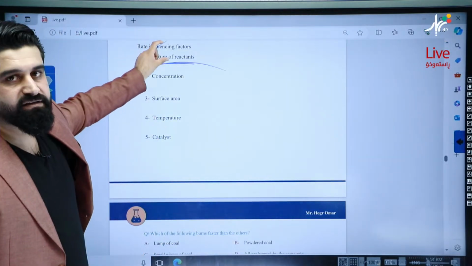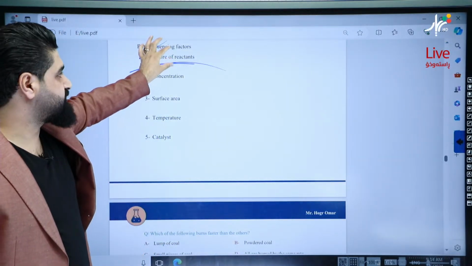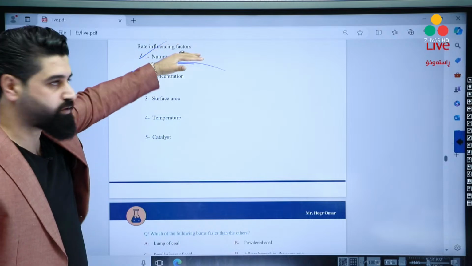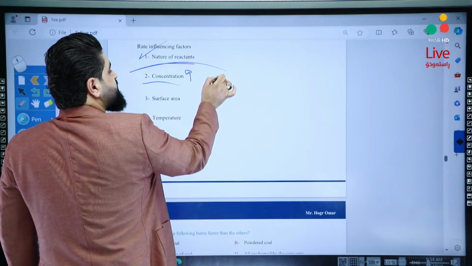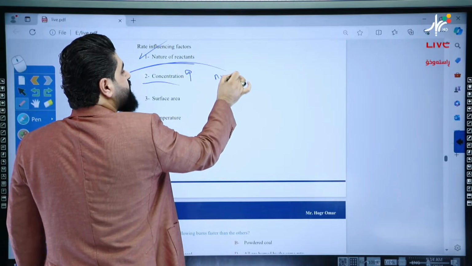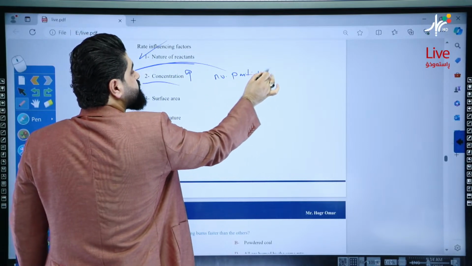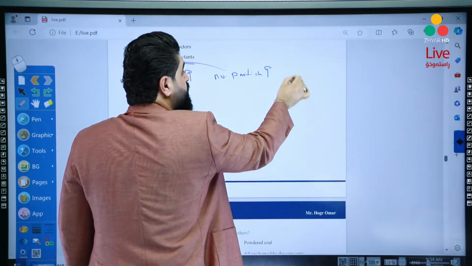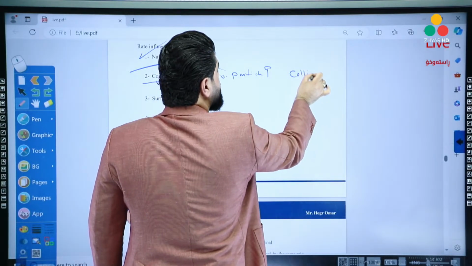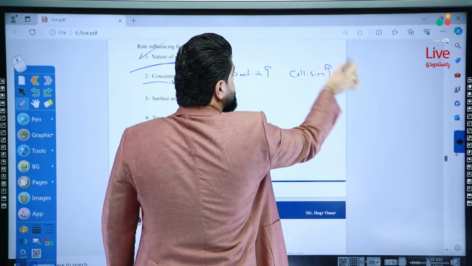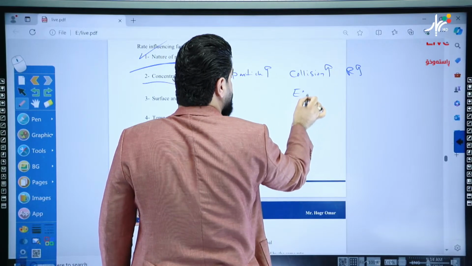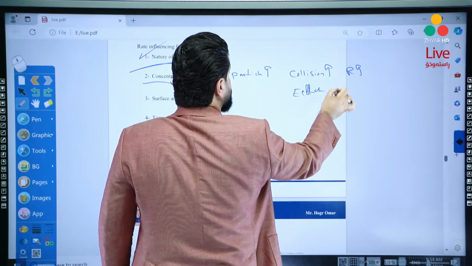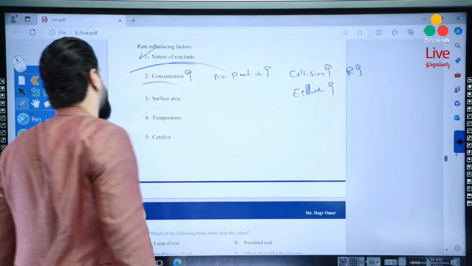The reaction rate depends on the particular reactants and bonds involved in the process. Increasing concentration, the number of particles increased, so collision increased, and rate will be increased because of increasing the effective collision.